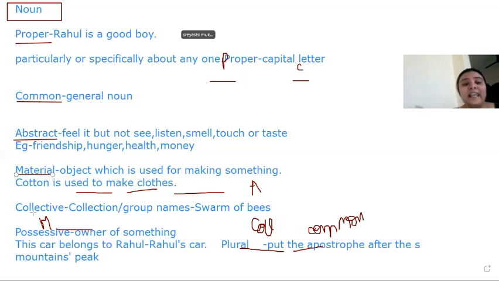Then we have collective noun. What is a collective noun? Collective nouns are the group names, like swarm of bees. Swarm is the collective noun and bees is the common noun.